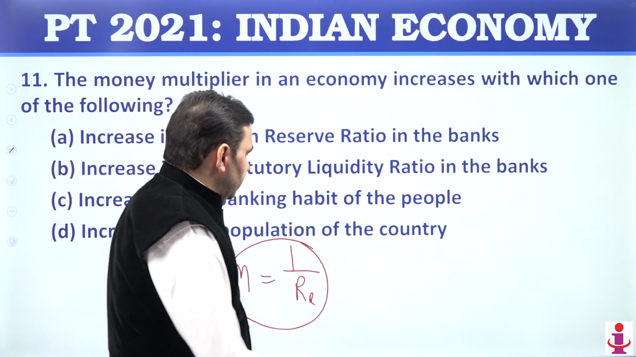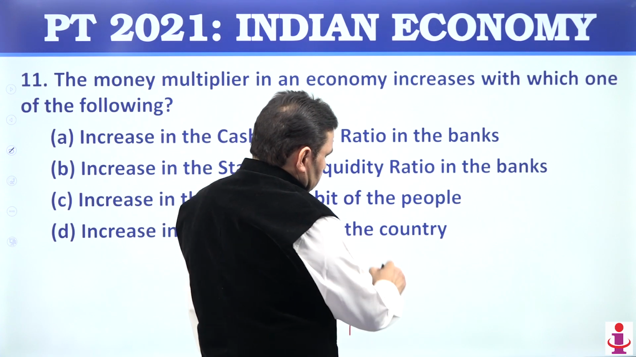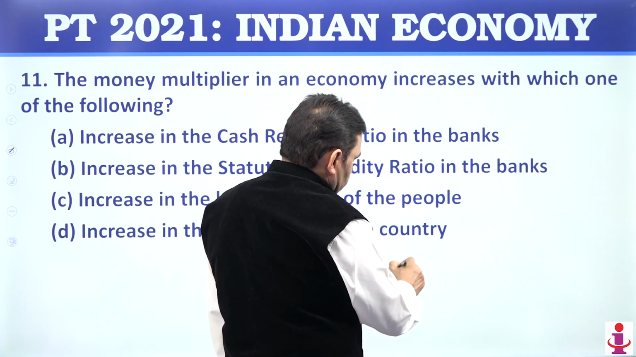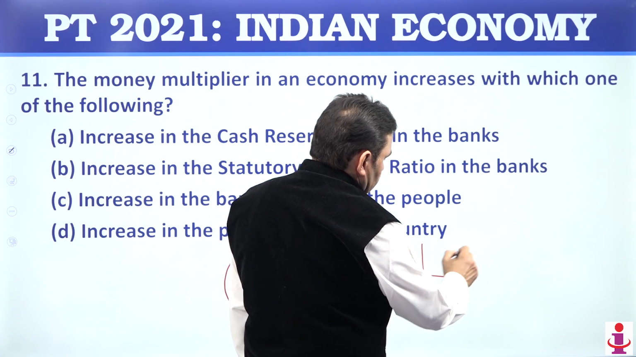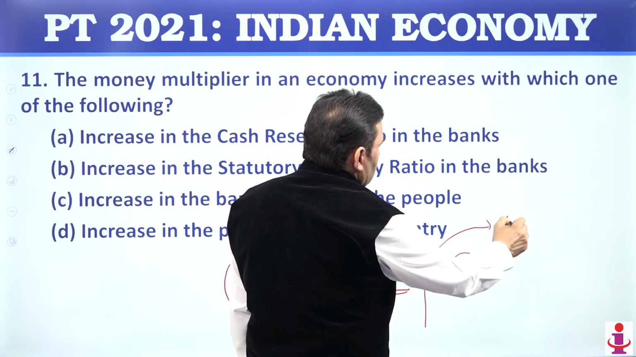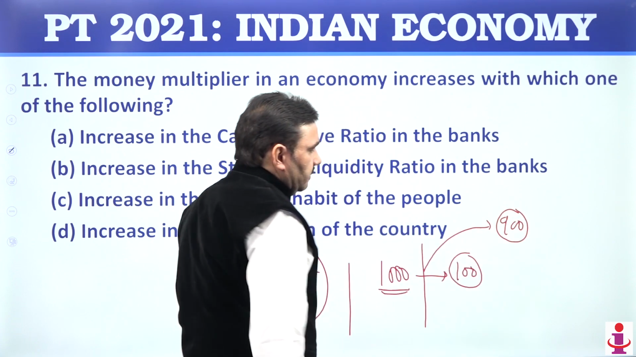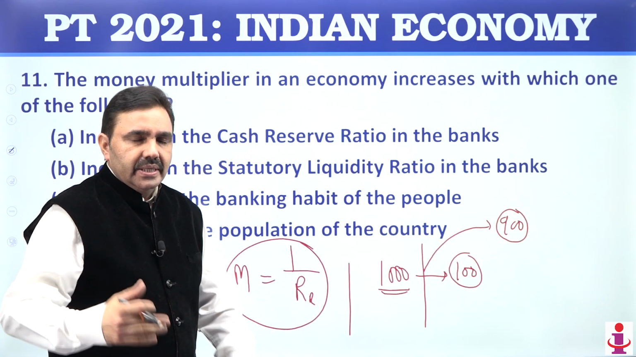Think of money multiplier in simple terms. Suppose somebody is earning 1,000 rupees, and of these 1,000 rupees, the person is spending only 100 rupees and 900 are now put in an almirah. That money is not getting multiplied.